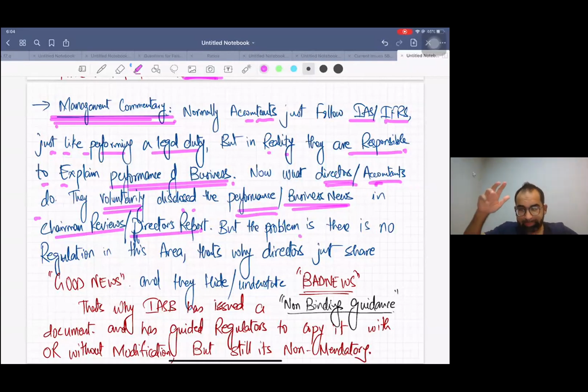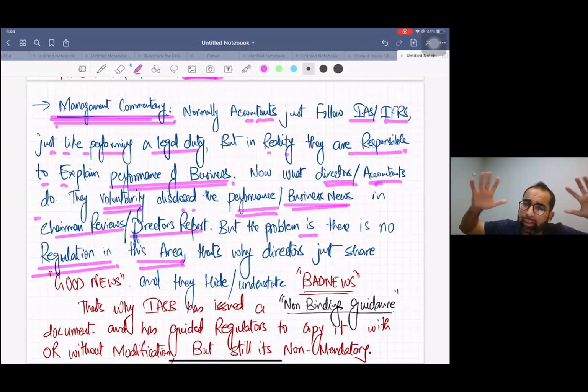Now the chairman's review is a voluntary area. We write that area of our own wish, and there is no regulation. Normally there is no regulation on the director's report and chairman's review.